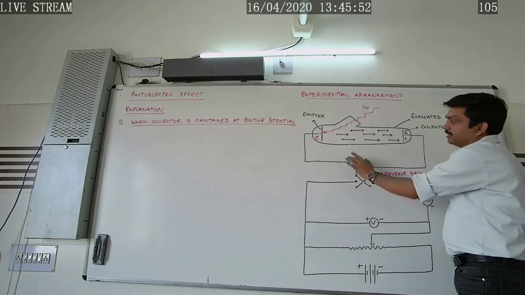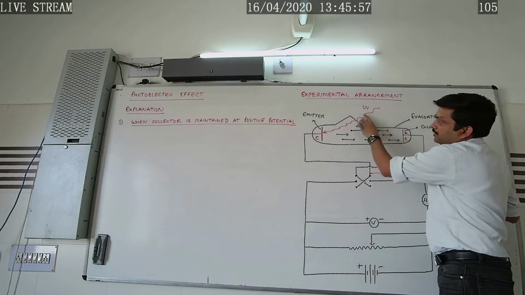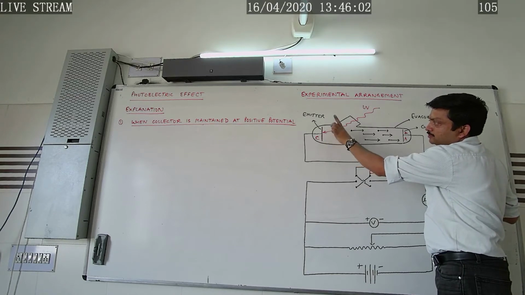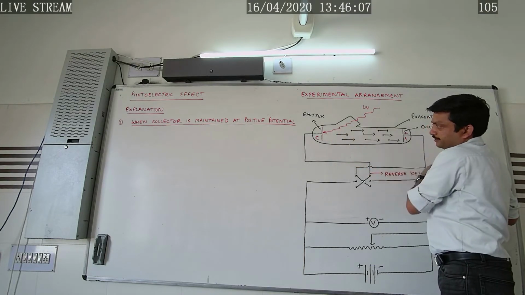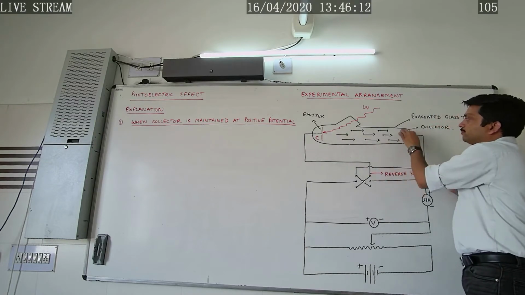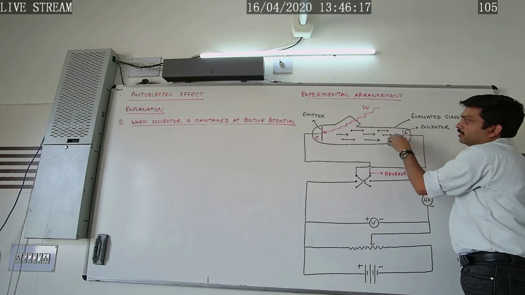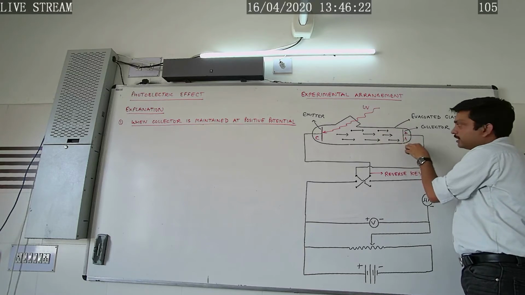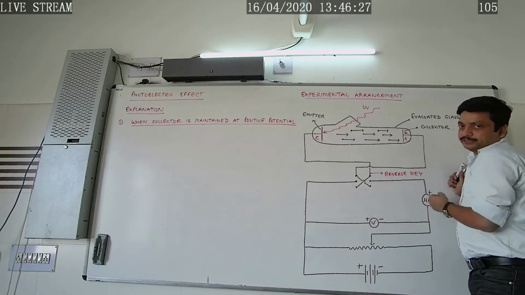Once again I am repeating. When the collector is maintained at positive potential, then as light of suitable high frequency greater than the threshold frequency of the emitter falls on it, a large number of photoelectrons are ejected from the surface of this metal. Now, under the influence of the positive potential of the collector, a large number of electrons get accelerated towards the collector, as a result of which the photoelectric current in the circuit rises.